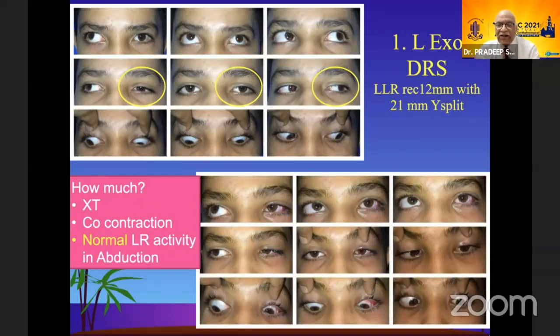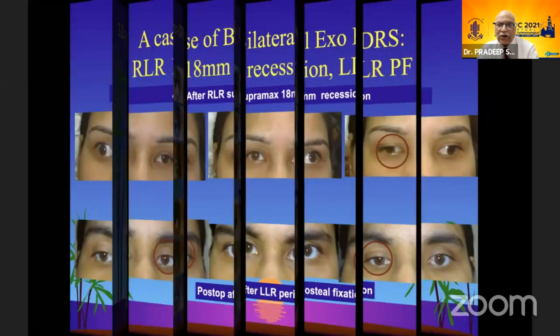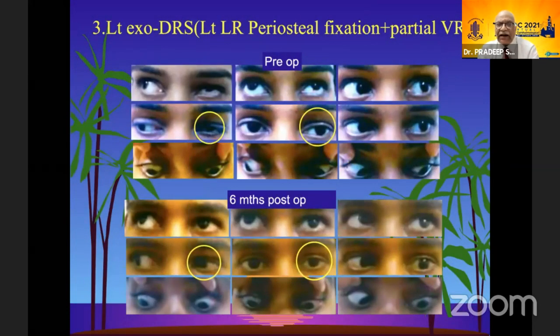Mind you, the retraction is corrected by the recession of the lateral rectus, and the upshoots and downshoots are taken care of by the Y split. Little lateral rectus recession, usually in homeopathic doses, is of no use in EXO-DRS cases. You have to do a good amount of LR recession, and if the FDT is very tight and there is no normal LR activity, I would suggest doing a lateral rectus periosteal fixation to take away the lateral rectus which is having a paradoxic innervation altogether, and then the missing abduction can be improved upon by a partial vertical rectus transposition.